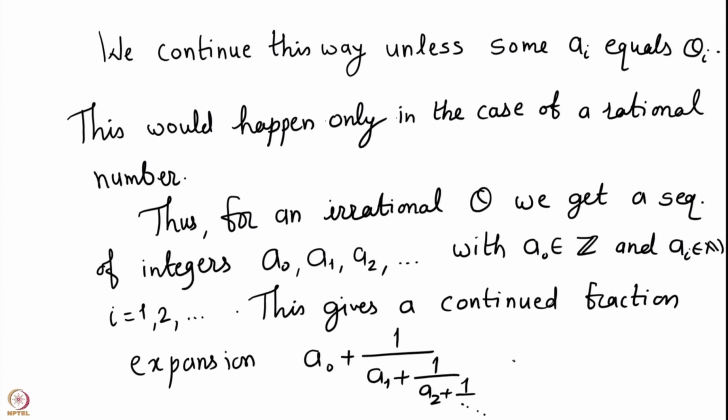So, given a real number theta, we have been able to construct a sequence of continued fractions. If you cut the continued fraction expansion at any stage n, we will get a continued fraction, and this is a sequence of continued fractions which should converge to our theta, because we have constructed this sequence using our good old theta.